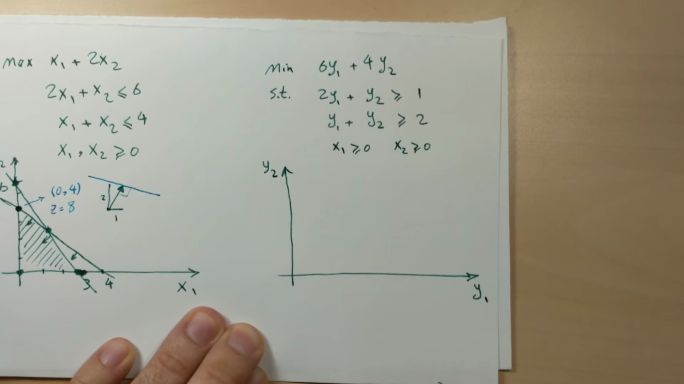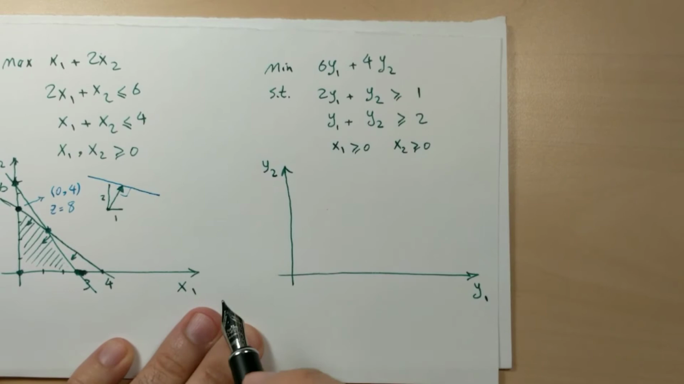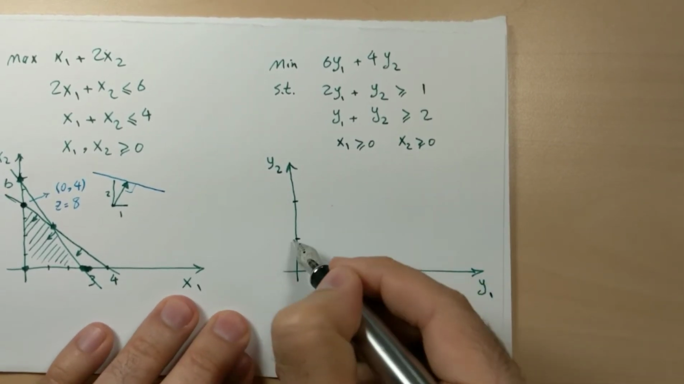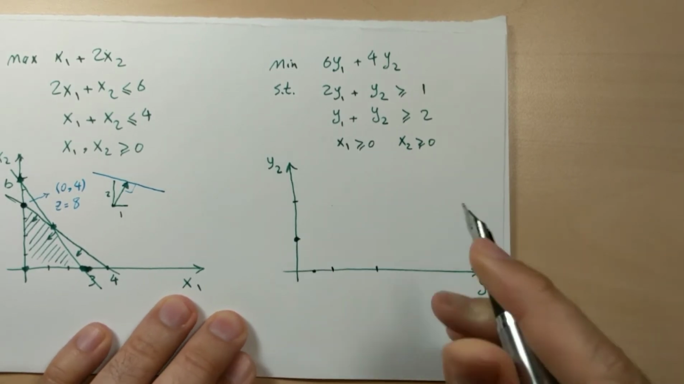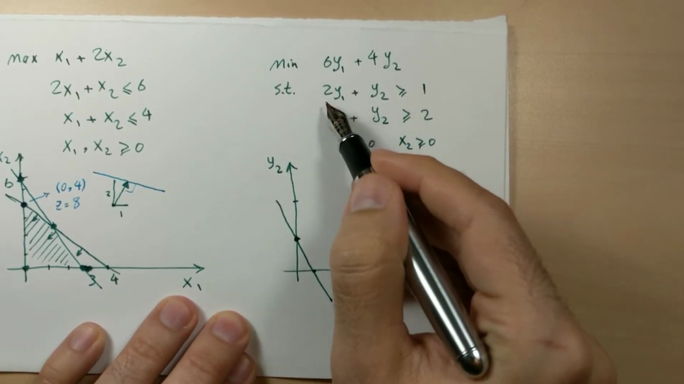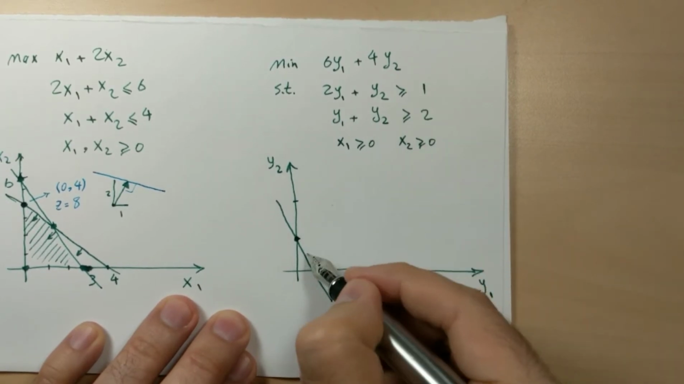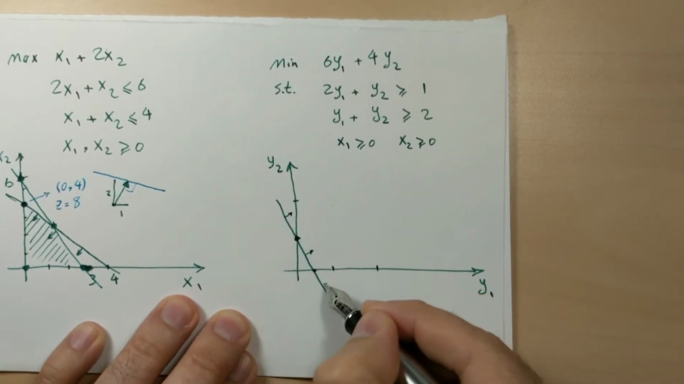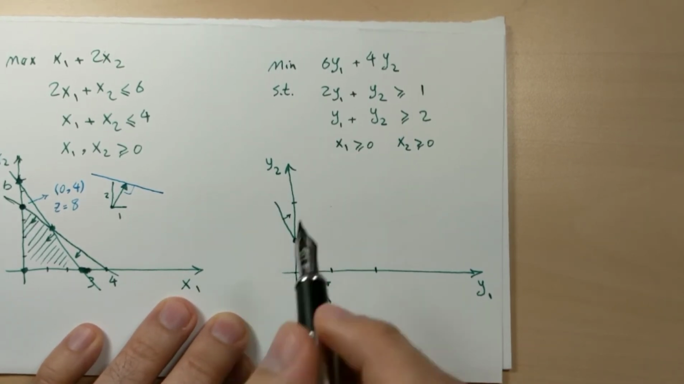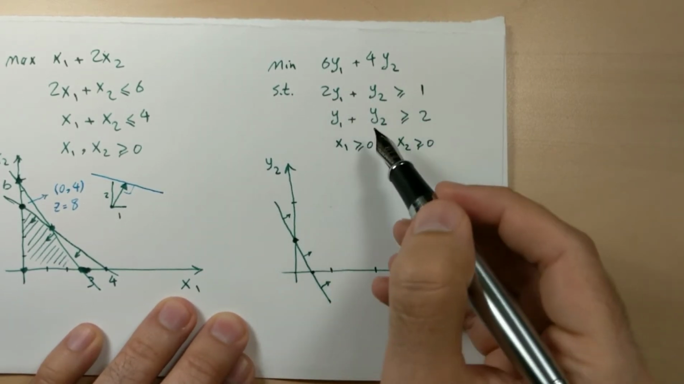y2, y1. The first constraint, 2y1 plus y2 equals 1. y2 will be at 1, y1 will be at half. So if you draw the line of this constraint, it is this. Just try one point. 0 plus 0, is it greater than 1? No. So this is the feasibility side of this constraint. It doesn't include 0 and 0 because it doesn't satisfy the constraint. 0 plus 0 is not greater than 1.